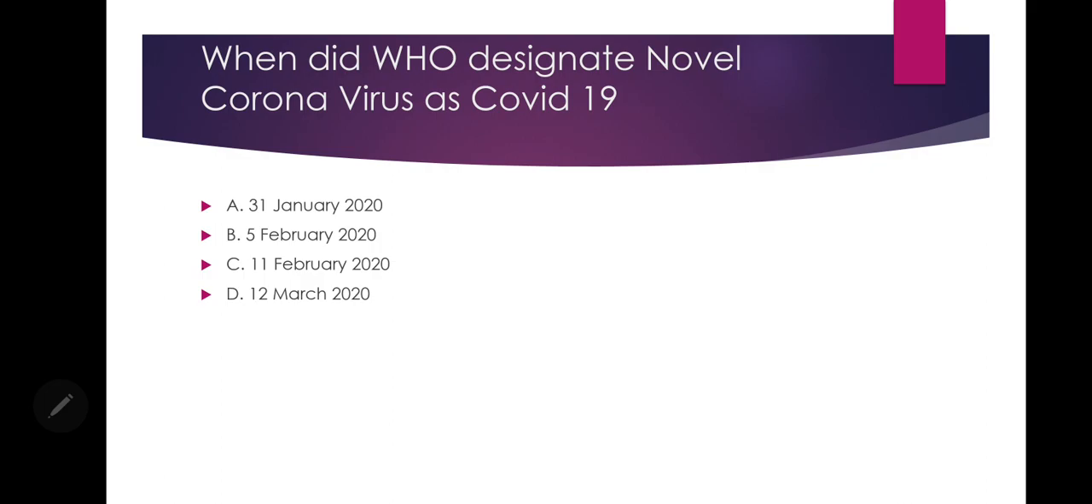Now, when did the WHO designate the novel coronavirus as COVID-19? This question says, when did the WHO, the World Health Organization, change the novel coronavirus name, or designate it, as COVID-19? A. 31 January 2020, B. 5th January 2020, C. 11 February 2020, D. 12 March 2020. The answer to this question is C. 11th February 2020 was the date when WHO designated the novel coronavirus as COVID-19.